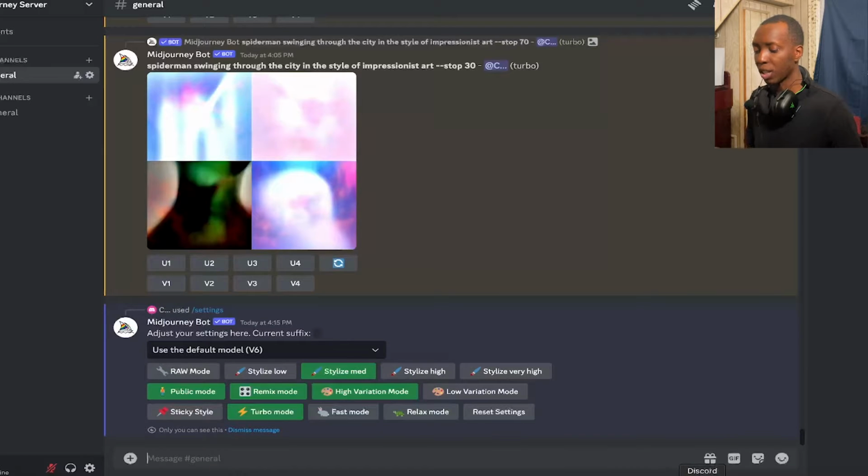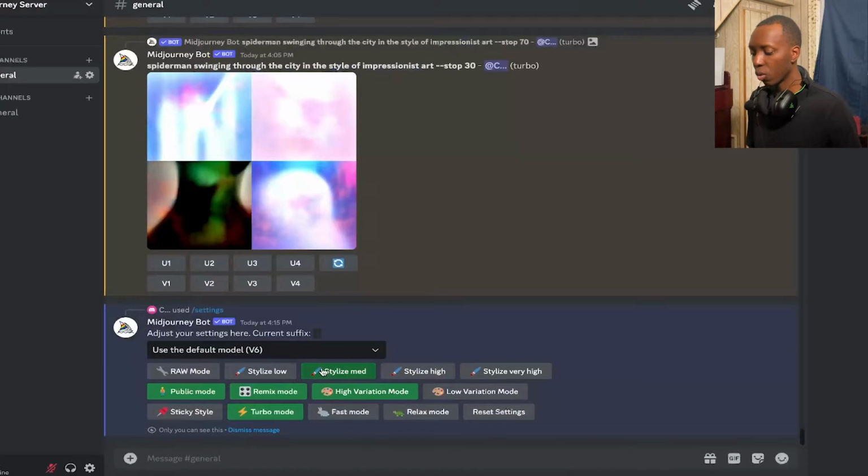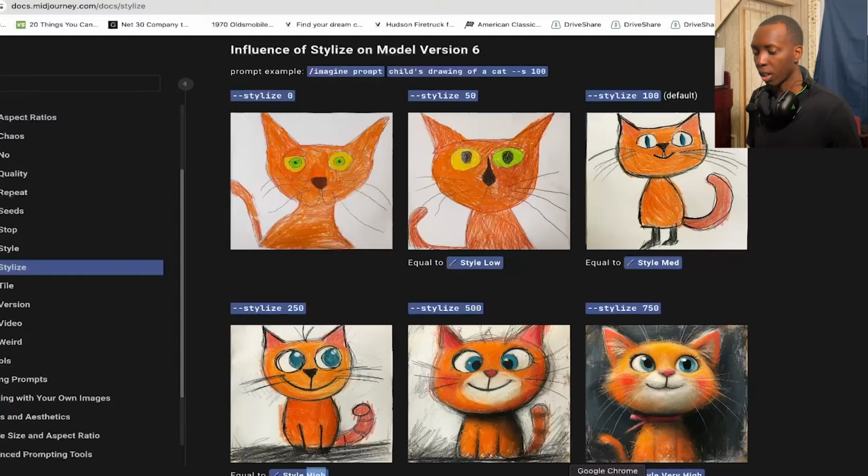In fact, we'll actually go to Midjourney here, so I don't have to come up with a bunch of examples for this. See the prompt, a child's drawing of a cat. Stylize 100, this is the default of what most people would get. That is equal to Stylize medium, which you'll see right here, which is what everyone is usually starting off with. But if you did Stylize low, which is 50, you would get something like this. If you did Stylize 0, you get something like this.